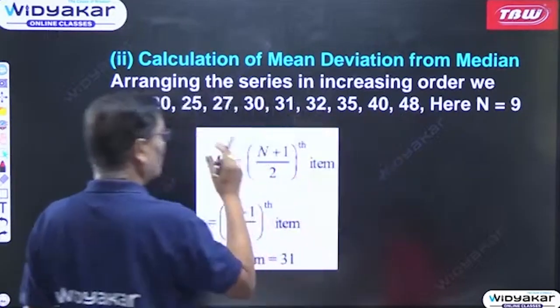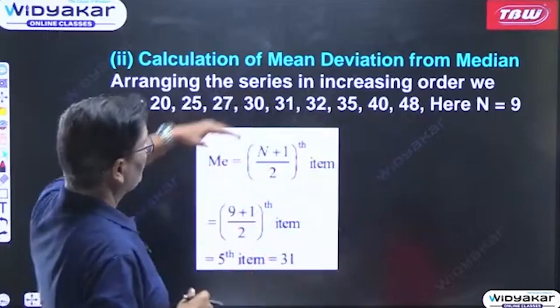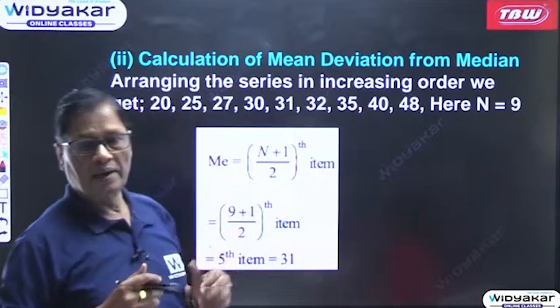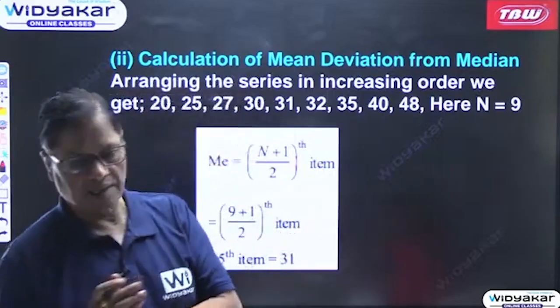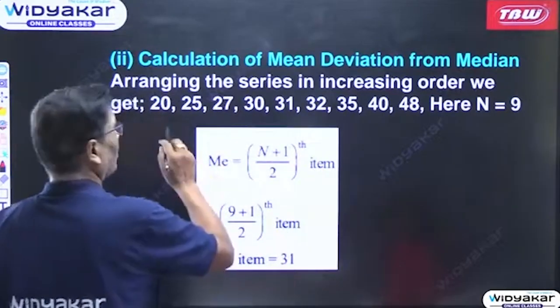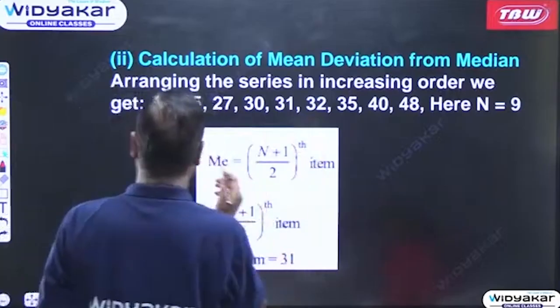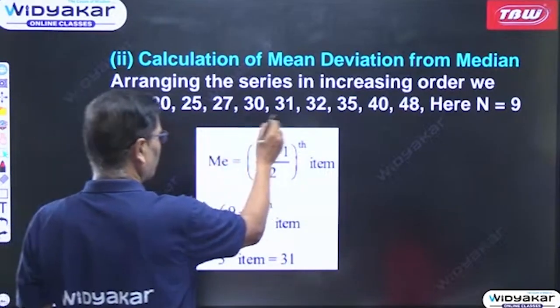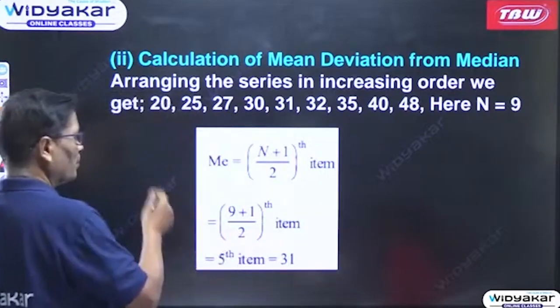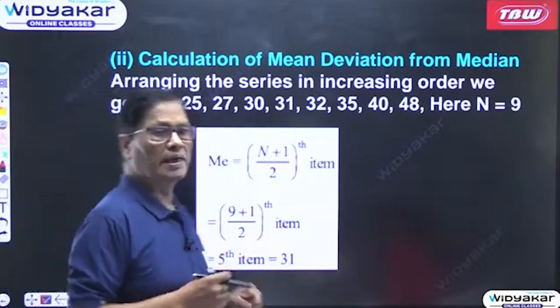Same question, but it has to be arranged, because when you are going to find out the median, definitely you have to arrange it either in the ascending order or in the descending order. In increasing order or ascending order, the first is the smallest, 20, then 25, 27, 30 like this. Then here the median will have to be calculated because it is an individual observation.